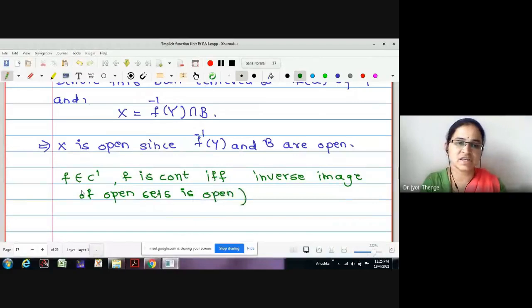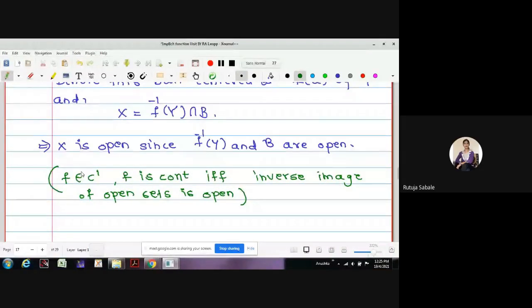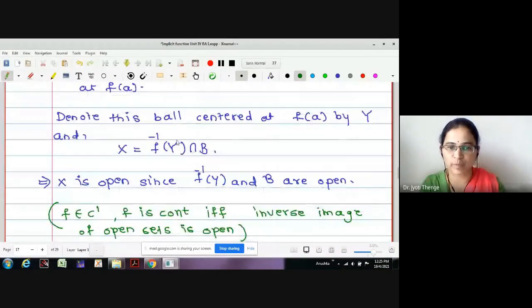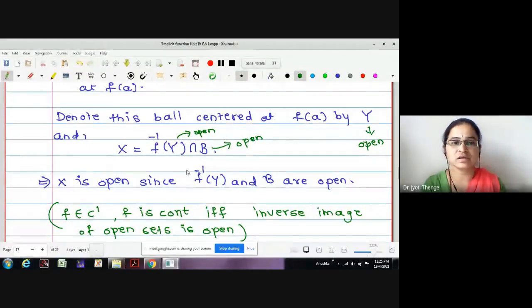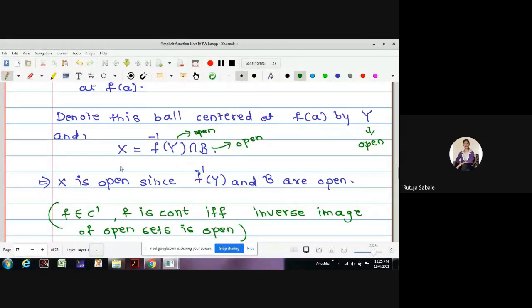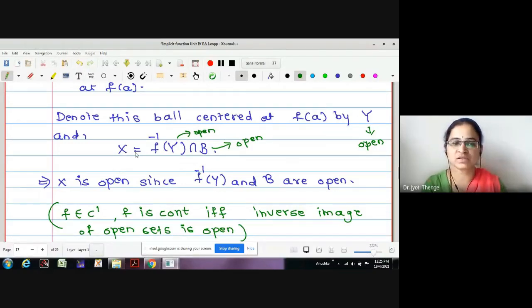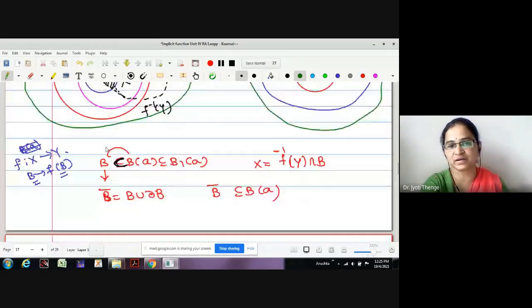Have you studied this theorem or not? Yes, ma'am. Therefore, this is open. No doubt Y is an open set because it's an open ball. B is an open ball. Therefore, the intersection of two open sets is open. Therefore X is open. Y is open. Y is in T. X is in S. Therefore, half of the theorem we have completed here.